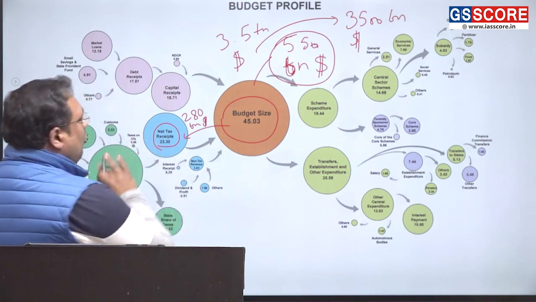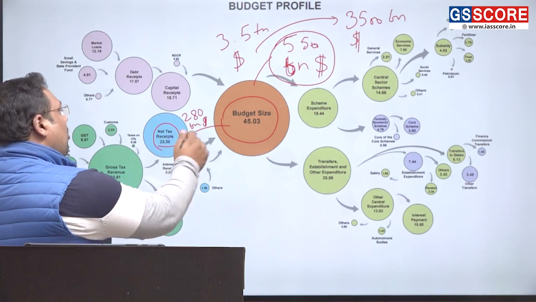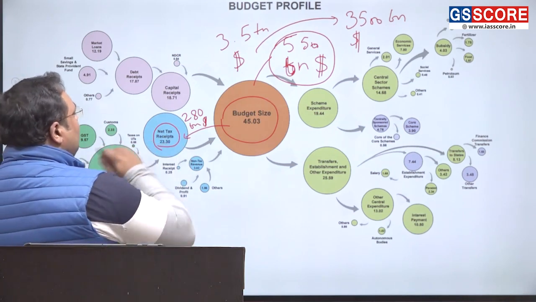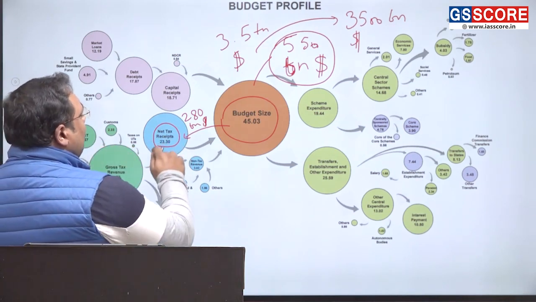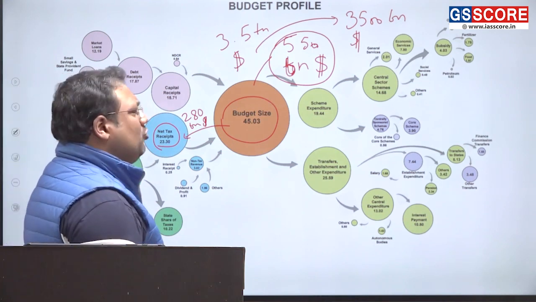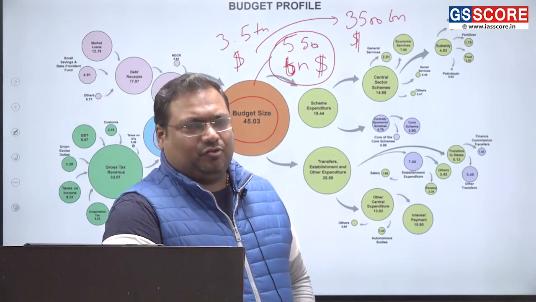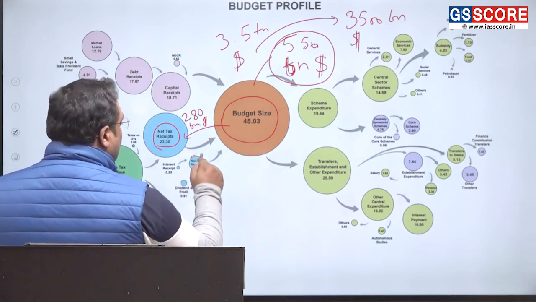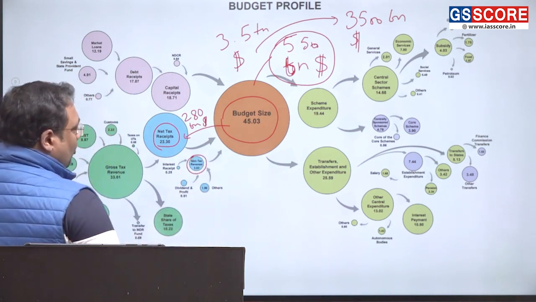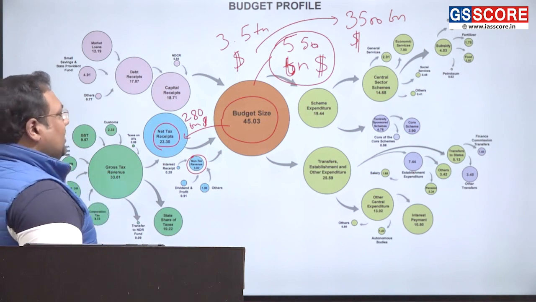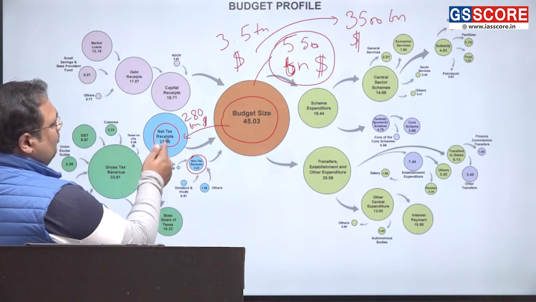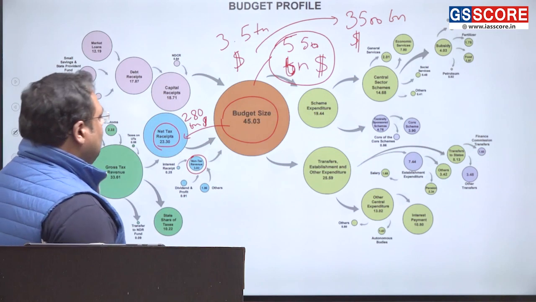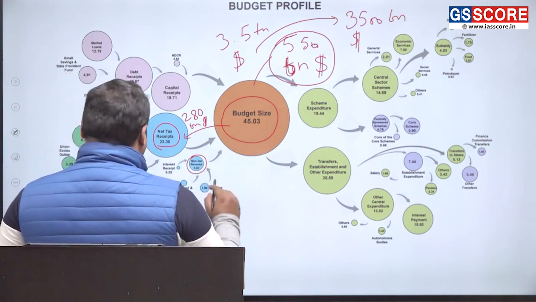Now, the point is, roughly 23.3 lakh crore rupees are going to come from taxation, and about 3 lakh crore rupees are going to come from non-tax revenue. That means non-tax revenue in comparison to tax revenue is about 15%.